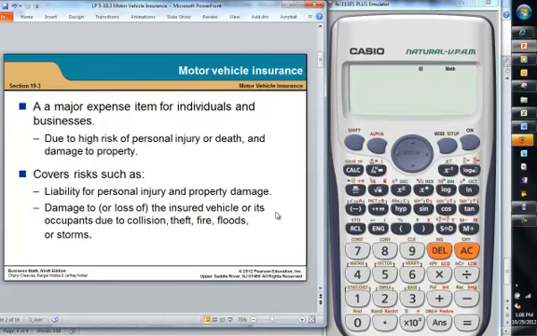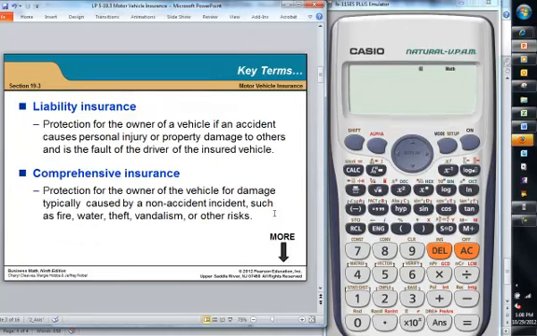That's when you're at fault for personal injury and property damage. You can have damage to or loss of the insured vehicle and its occupants due to collision, theft, fire, flood, storms. First off is liability insurance. That's protection for the owner of a vehicle if an accident causes personal injury or property damage to others, and it's the fault of the driver of the insured vehicle. So liability you get just in case you cause an accident.